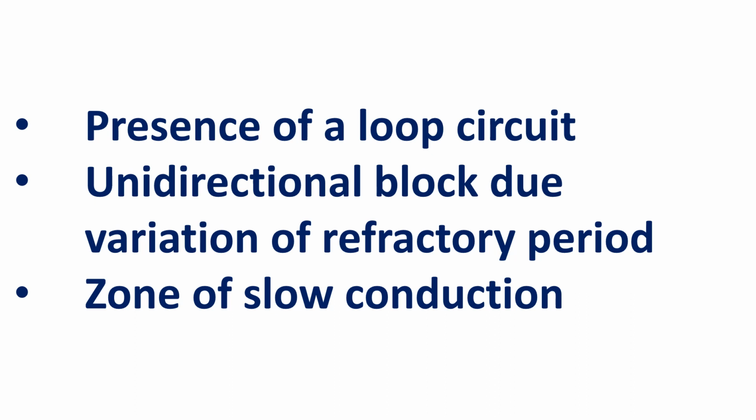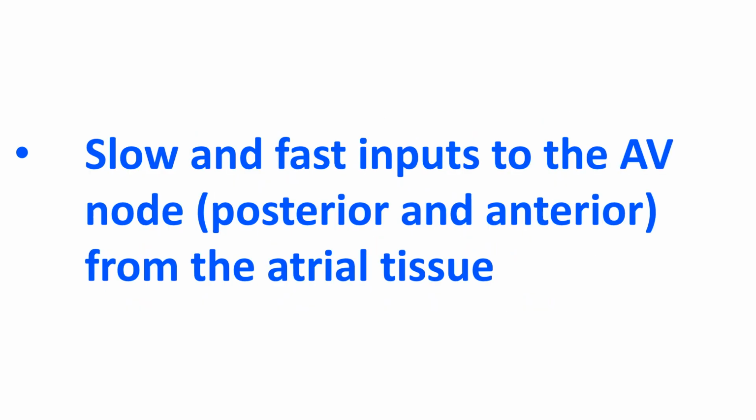Reentrant tachycardias can be reliably reproduced by programmed stimulation. Presence of a loop circuit, unidirectional block due to variation of refractory period, and a zone of slow conduction are the requirements for reentry. Alpha and beta pathways were later called slow and fast pathways. Now we know that there are no separate pathways but slow and fast inputs to the AV node, posterior and anterior, from the atrial tissue.